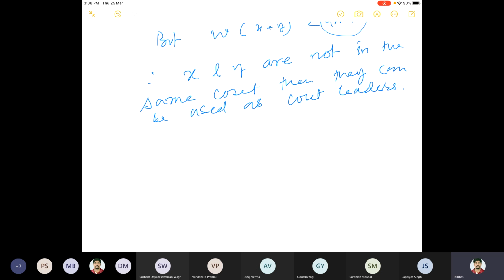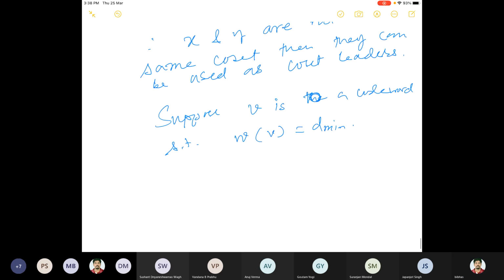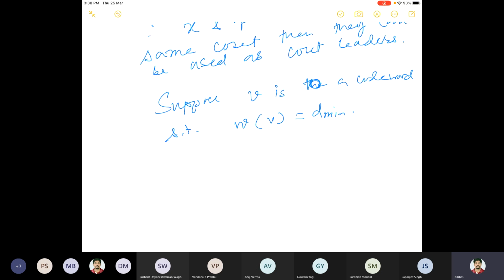In order to prove that, let us suppose that V is a code word such that the weight of V is equal to d min, because d min is the minimum weight, so there must be a code word which attains that weight. Now this is a constructive proof.